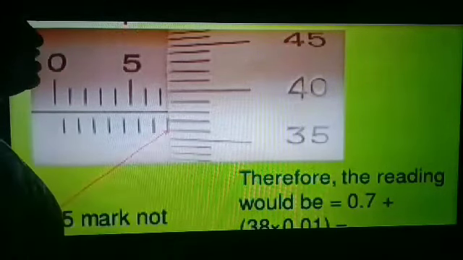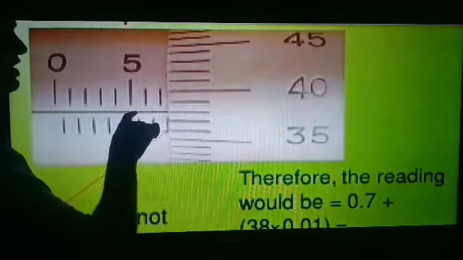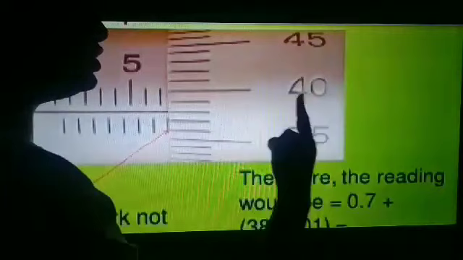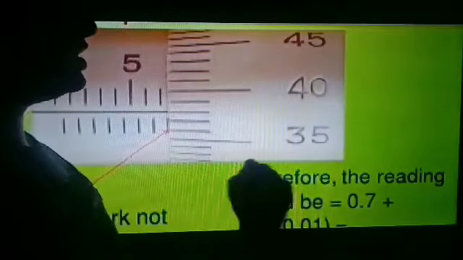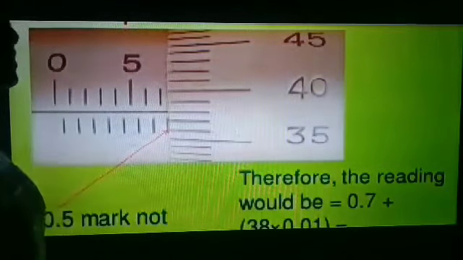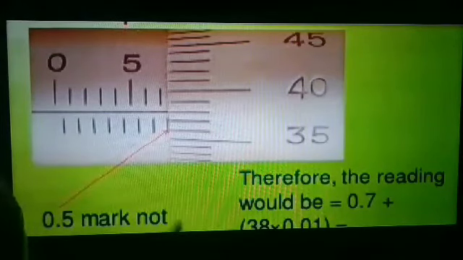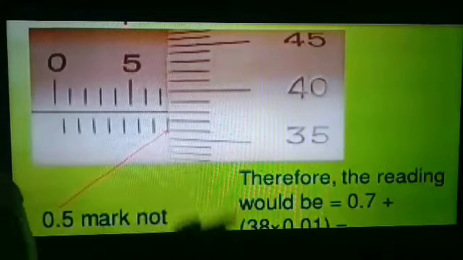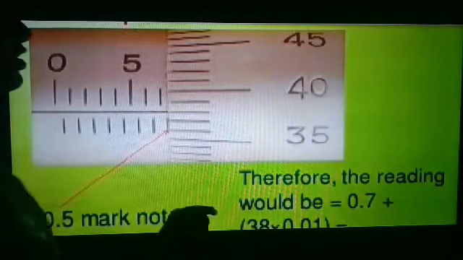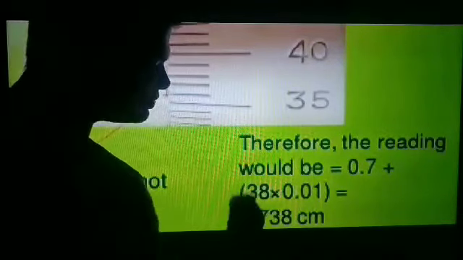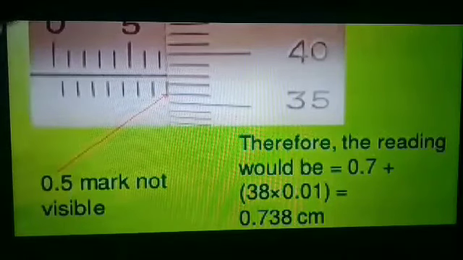This is 35, 36, 37 and 38. So the 38th division is matching the baseline. So 38 into 0.001 is equal to 0.038 centimeter. On adding these two values, 0.7 plus 0.038 will equal 0.738 centimeter. This value is in centimeter.